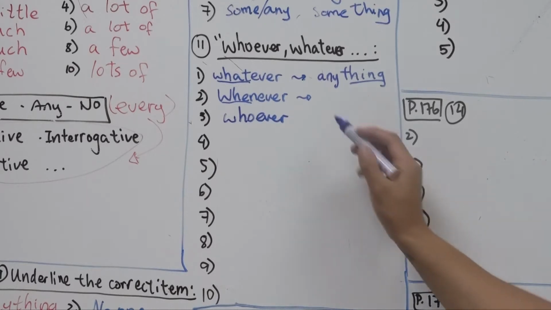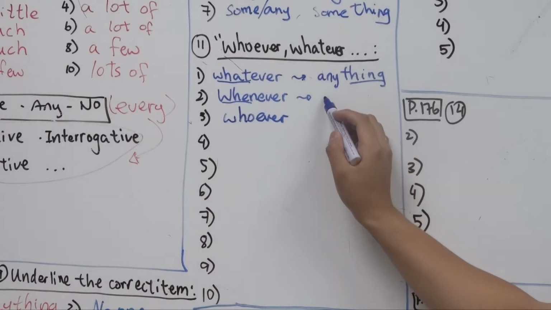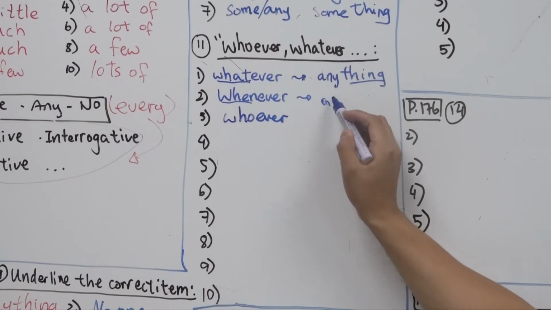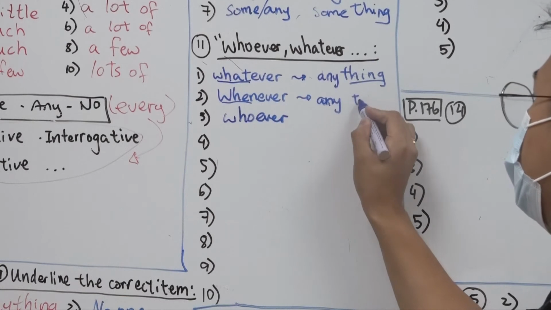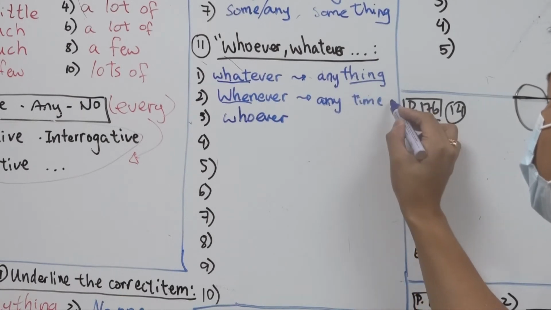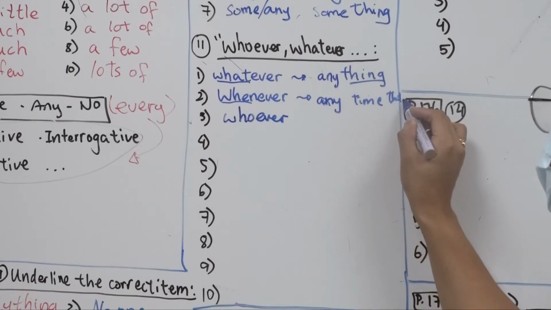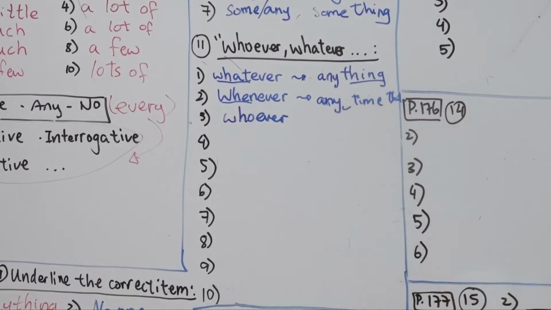We're talking about time, so it should be any time that. There's a space here, okay? Any time that, not anytime as one word. There are some differences in meaning.